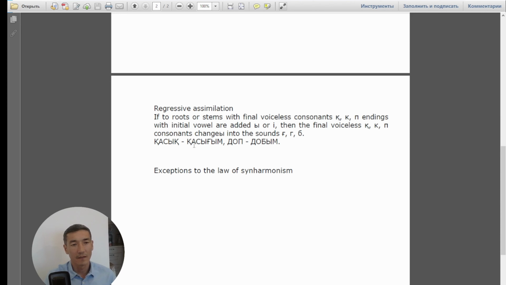Kasık, kasıgın. You see, this letter k is changed to g. This letter p is changed to b.